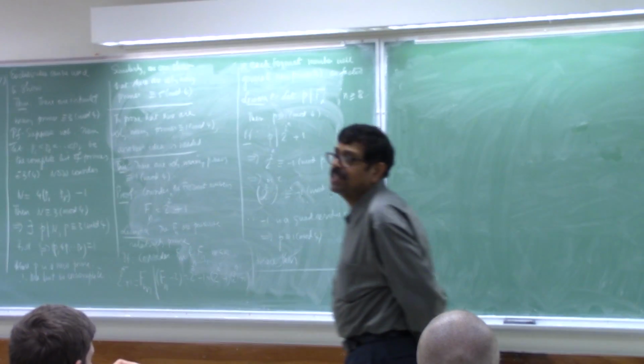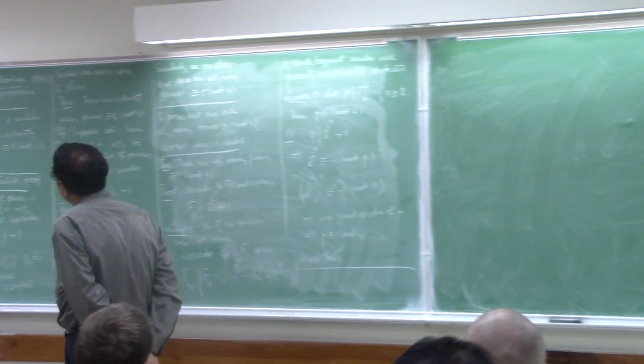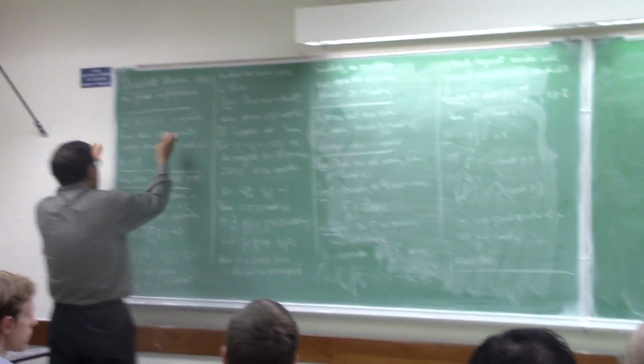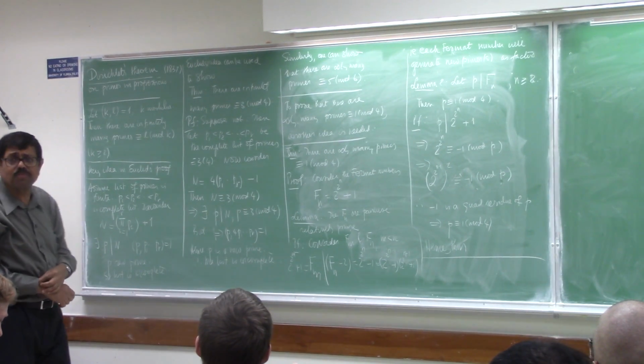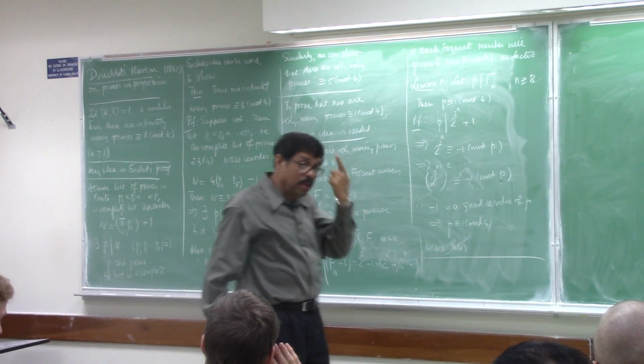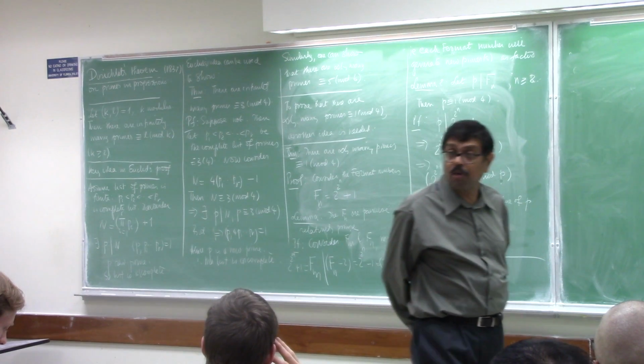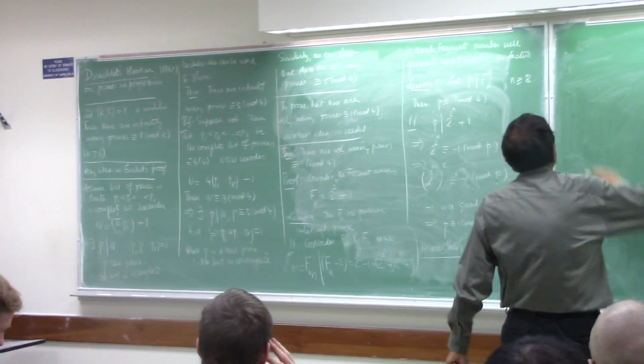But I think it's nice enough because it sort of brings in the role for Fermat numbers and so on. Okay, so what was Dirichlet's idea? How did he arrive at the proof? So this is a natural thing to conjecture, but how do you prove this? So we go back to Euler's proof of the infinitude of primes. So how did Euler deduce the infinitude of primes?